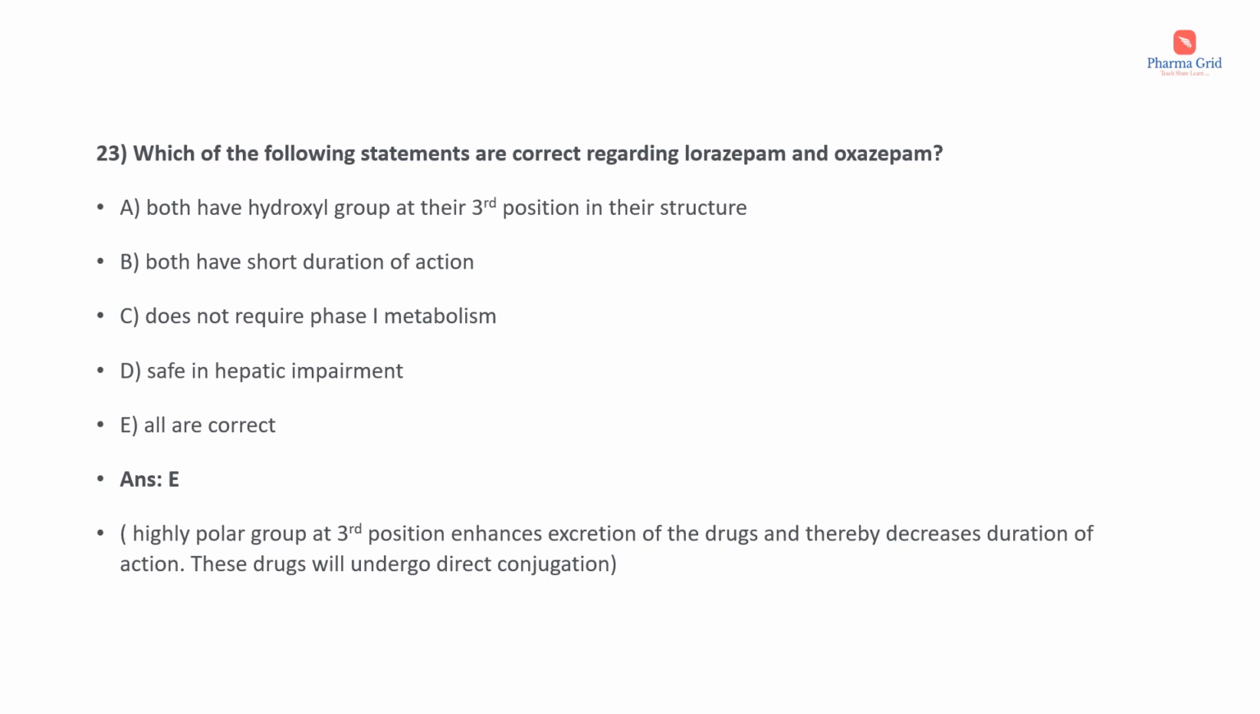The highly polar group at the third position enhances excretion of the drugs and thereby decreases duration of action. These drugs will undergo direct conjugation. That is, lorazepam and oxazepam do not require phase 1 metabolism. They will undergo direct conjugation and hence they are safe in hepatic impairment. So all of these options are correct.